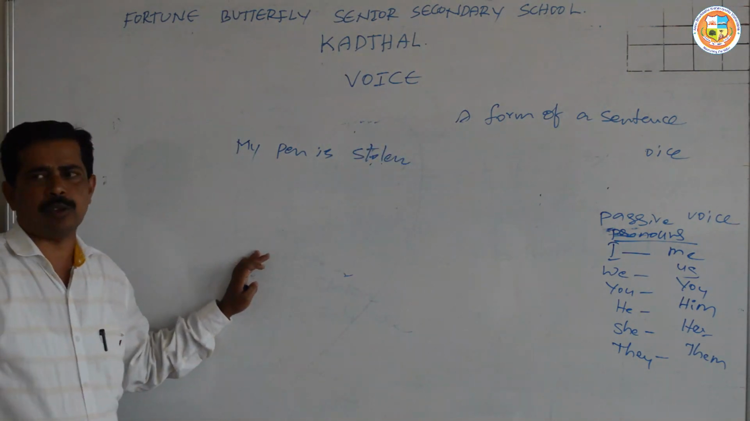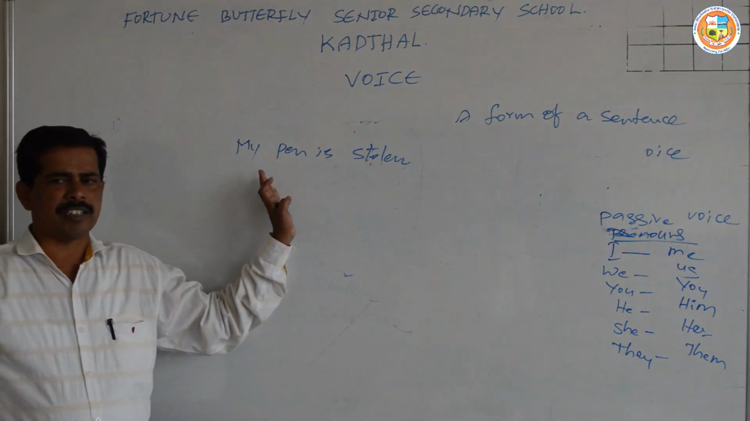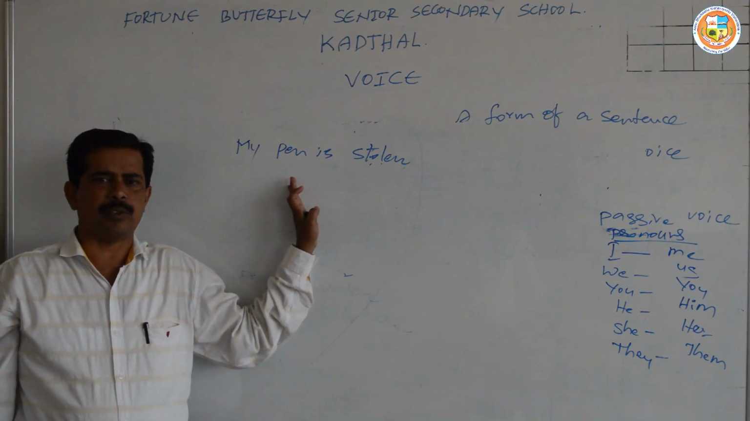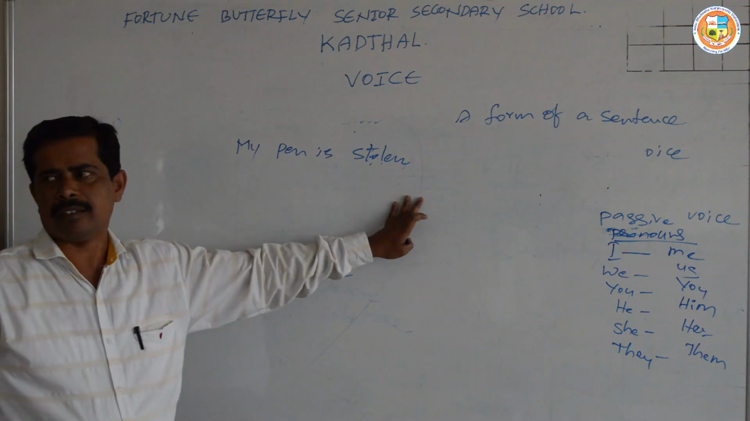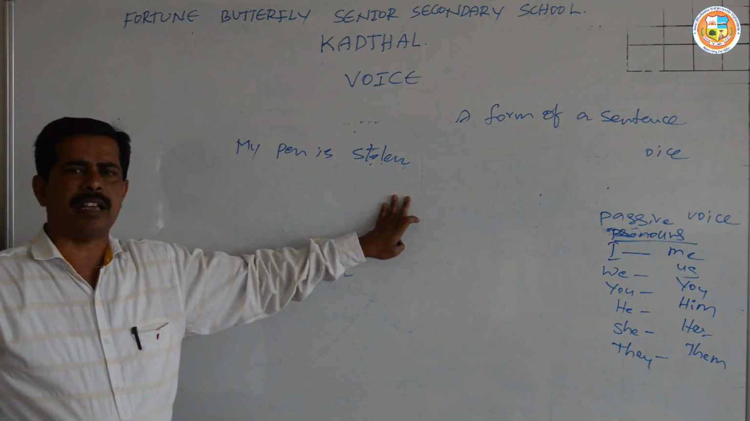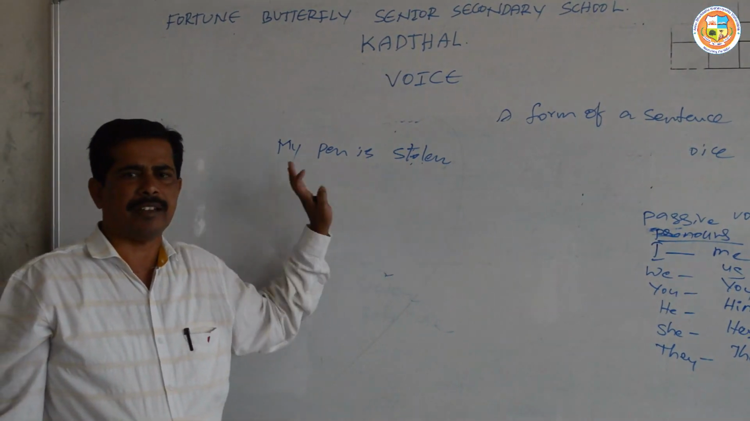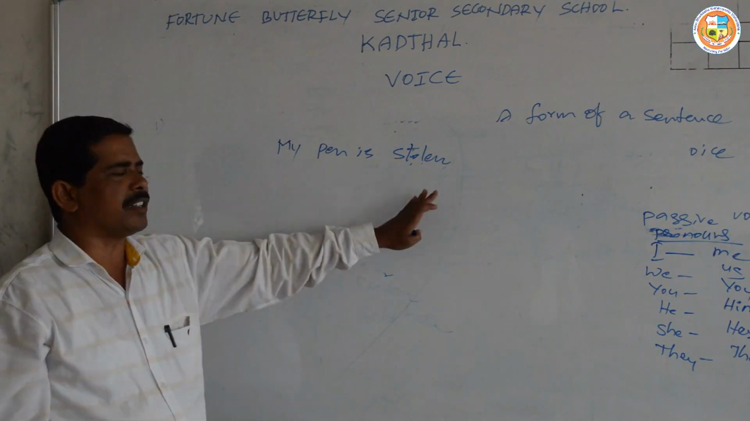So here my pen is stolen. Let us take an example in a class. One of the students has lost his pen and he has shouted in such a way, my pen is stolen. Since he doesn't know who the person is who has stolen his pen, he says this statement, my pen is stolen.